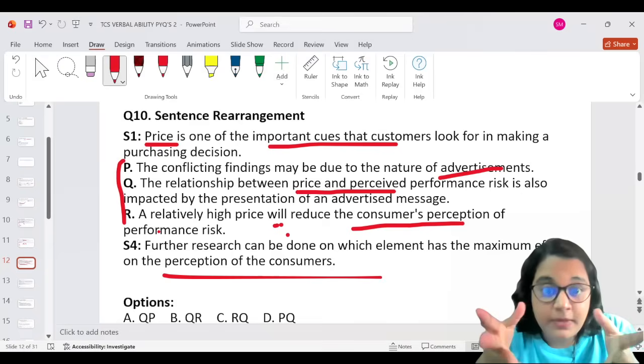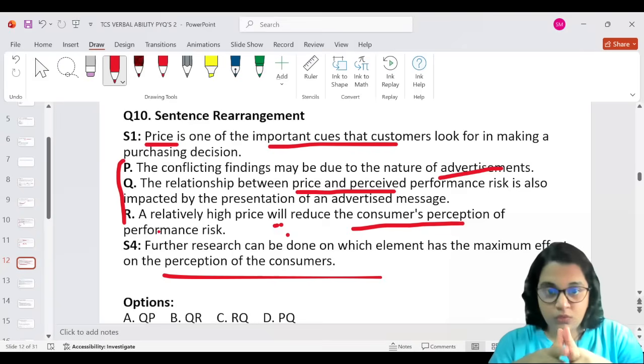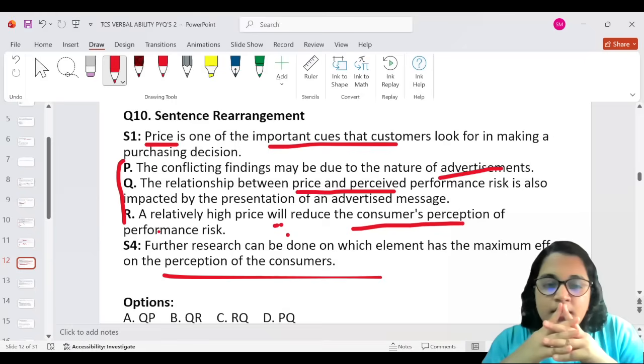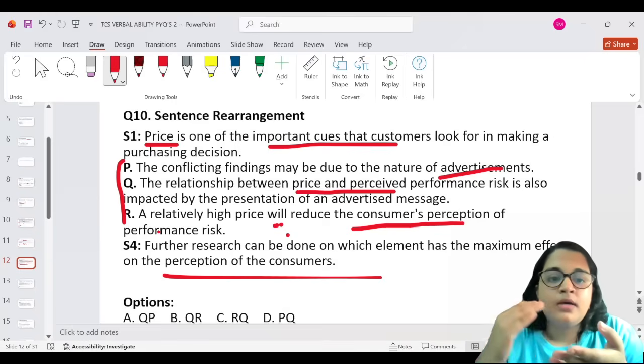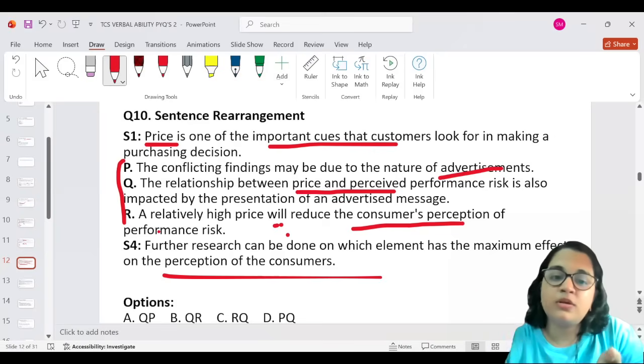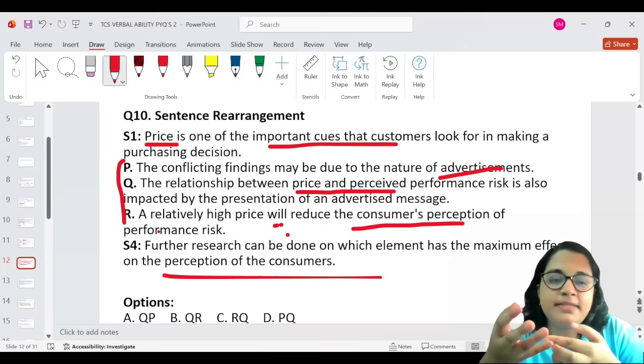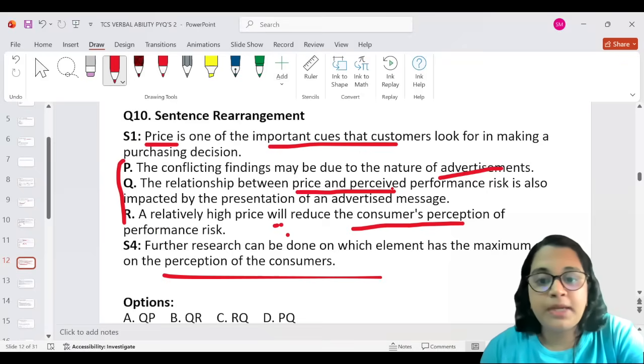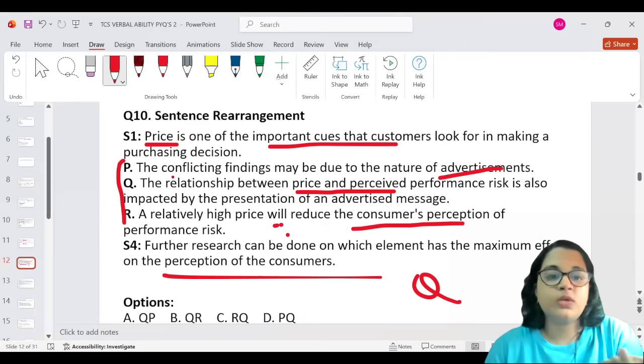So price is one of the important cues that customers look for in making a purchasing decision. And then, see, this seems like a finding. They're telling us that the price is one of the cues. So if price is one of the cues, in the next sentence you can't straight away say conflicting findings. So it can be the relationship between price and perceived performance. That can be done. So Q will come first. And then after comparing the price and the perceived performance risk, you can say these conflicting findings, because we're talking about the price.